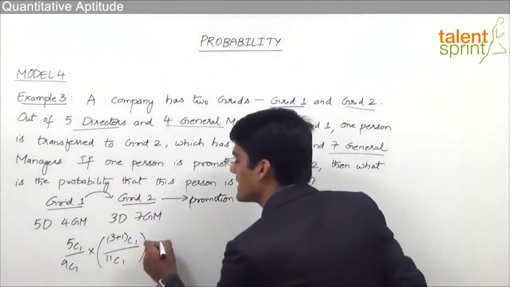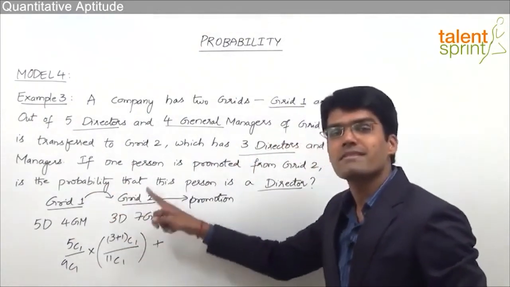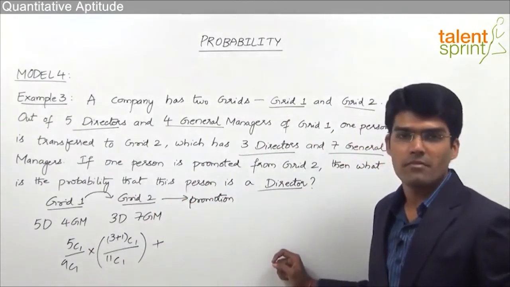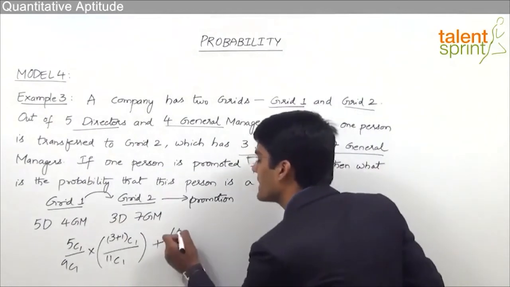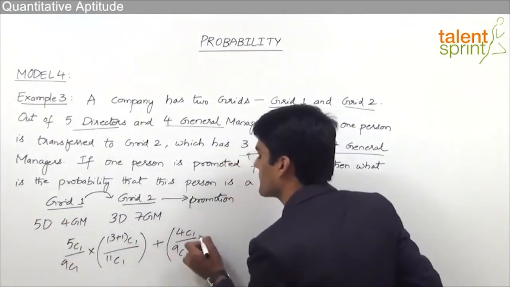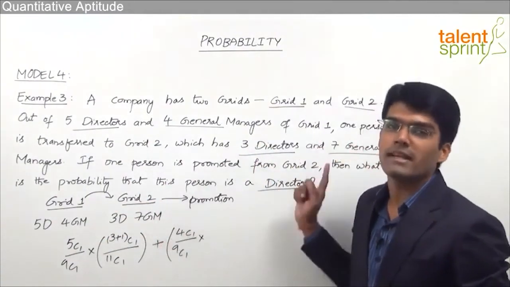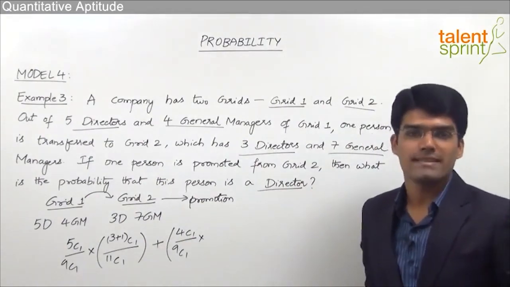Or the other case, that is plus. The other case here is general manager is transferred but still director is promoted. So what is the probability that general manager is transferred from grid 1 to grid 2? There are total 4 general managers. We need to select one of them. That can be done in 4C1 by total 9 persons, 9C1 ways. After transferring the general manager also, we have to promote director only. Why? Because we are looking for the probability of person being promoted as a director.